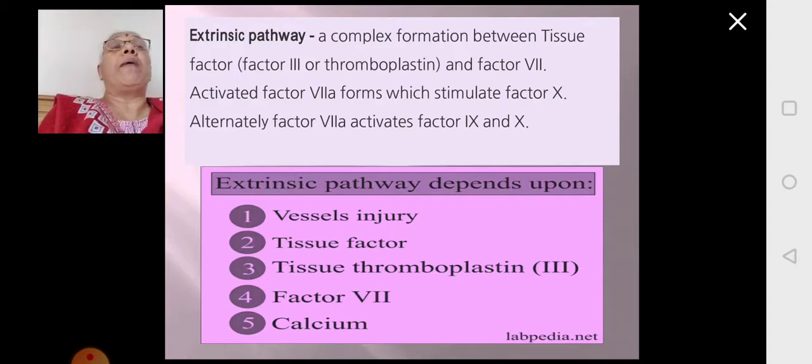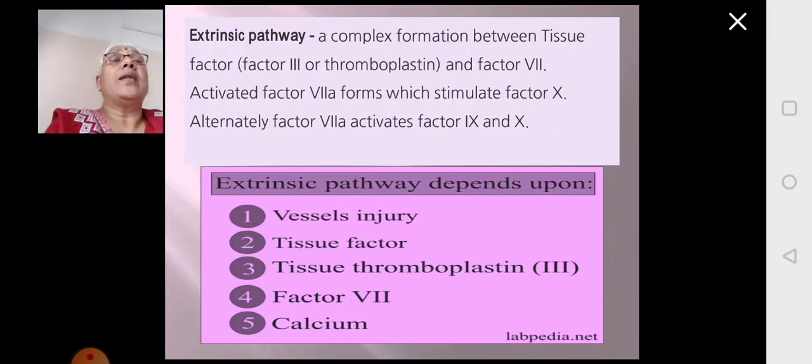So you have to remember the conversion of 10 to 10A, first step, happens in the intrinsic pathway. Secondly, it should be contributed by the extrinsic pathway also. The extrinsic pathway also converts inactive 10 to active 10A, for which it requires factor 3 or thromboplastin and active factor 7A.